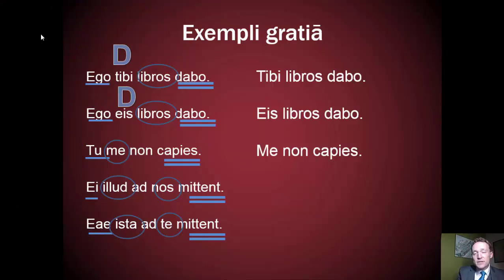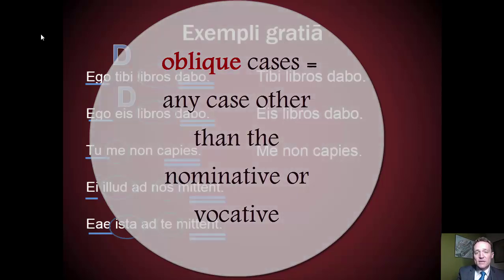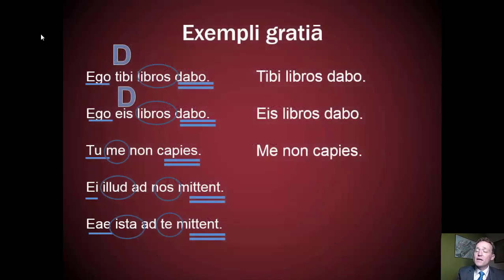However, even though the nominative forms of the personal pronouns are not as necessary, the oblique cases, that is, all the cases which are not the nominative, are going to come into play there. So it's really important that I have tibi, that I have eis, that I have me in those first three sentences, because we see between the first two sentences, tibi and eis, the party to whom I'm sending the book is very important to the meaning of the sentence.